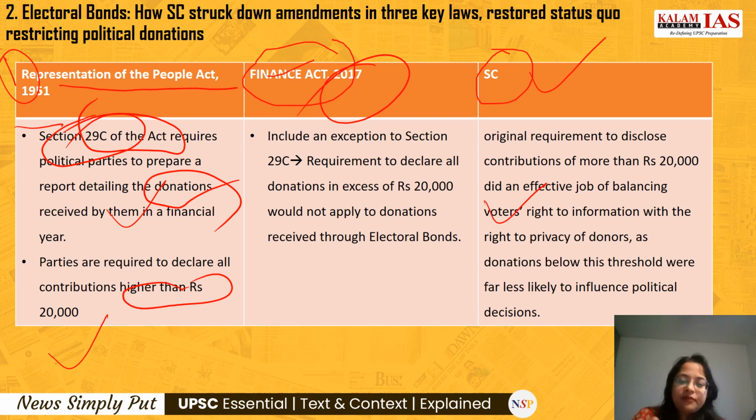So hence, any donation less than 20,000 rupees requires privacy, requires anonymity, and any contribution of more than 20,000 rupees requires disclosure. So this disclosure of more than 20,000 rupees balances the voters' right to information. Here the voters need to know how big an amount of money the corporates are donating, and also the right to privacy of the small donors is kept intact in this way.